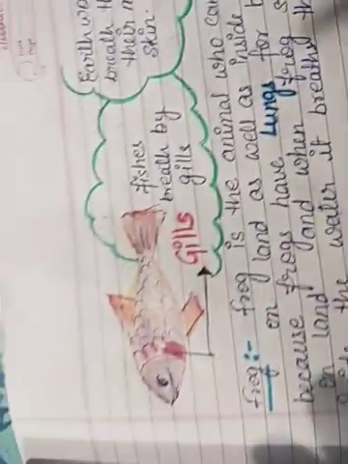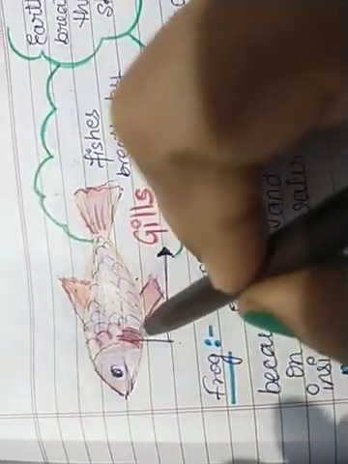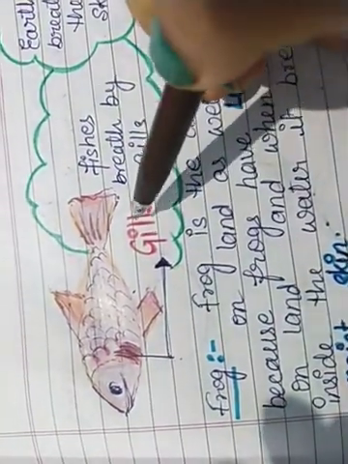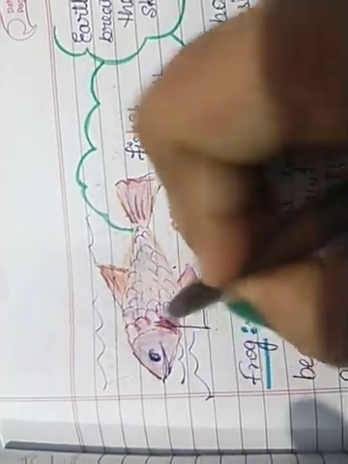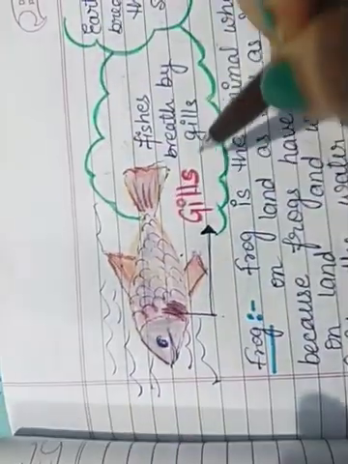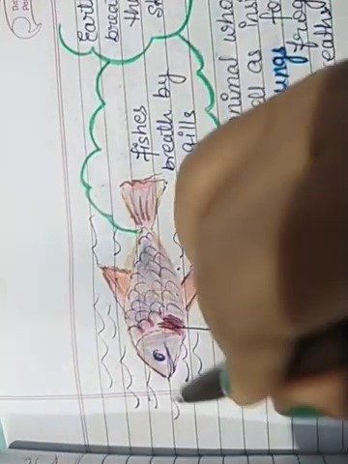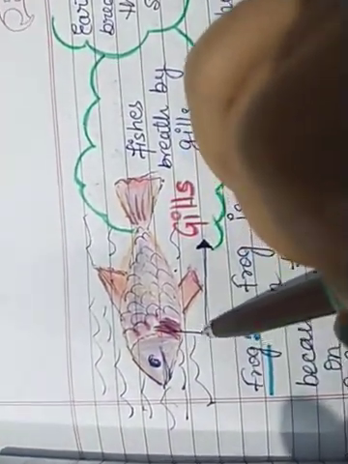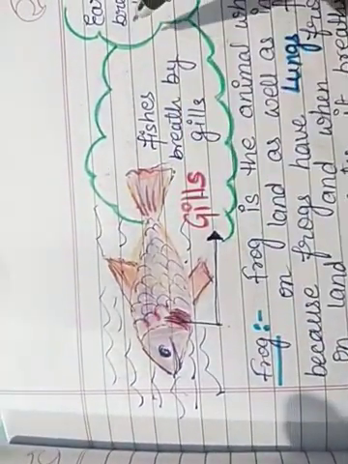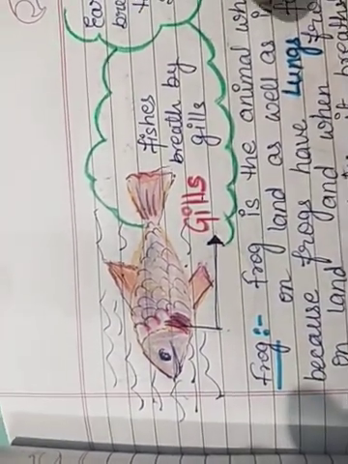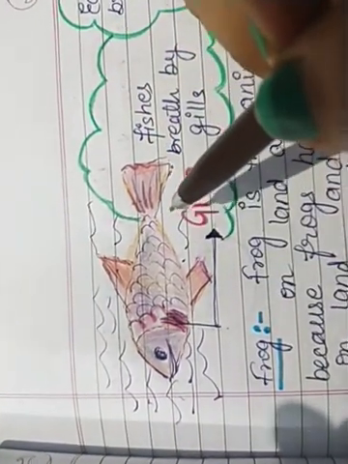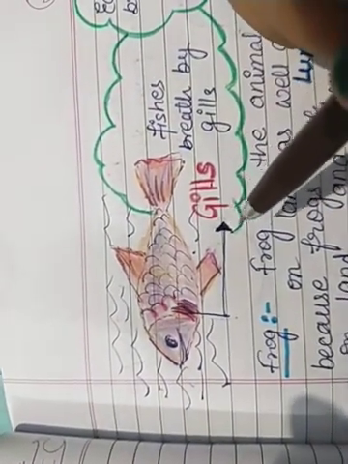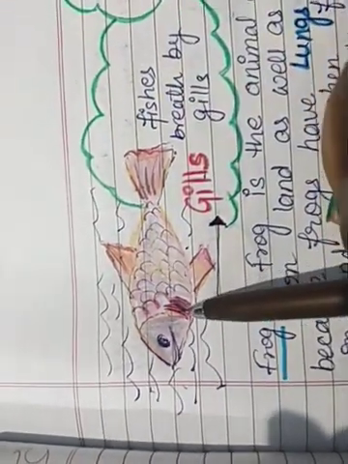So you can see the picture of a fish. These are the gills. So you can see that this is a fish living inside the water, and this fish takes in a huge amount of water, and this water has oxygen and carbon dioxide in it, and the excess amount of water is removed out by the gills.